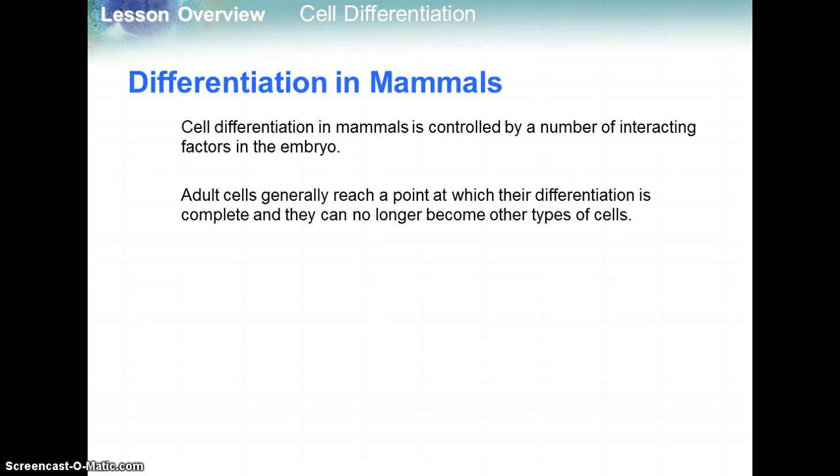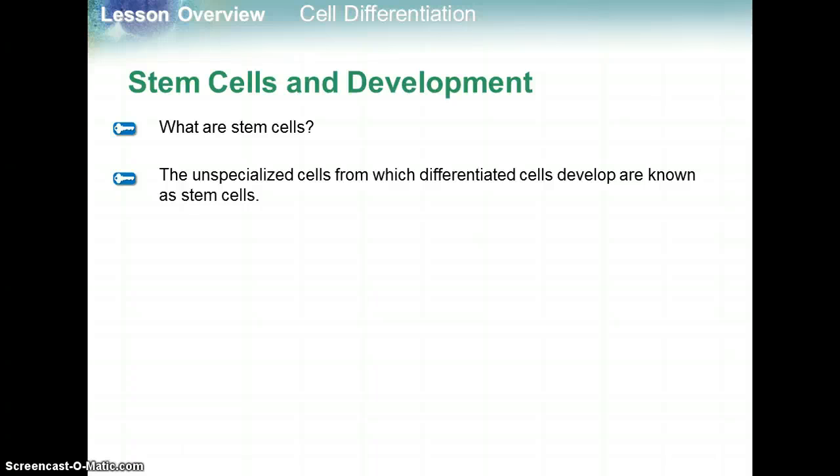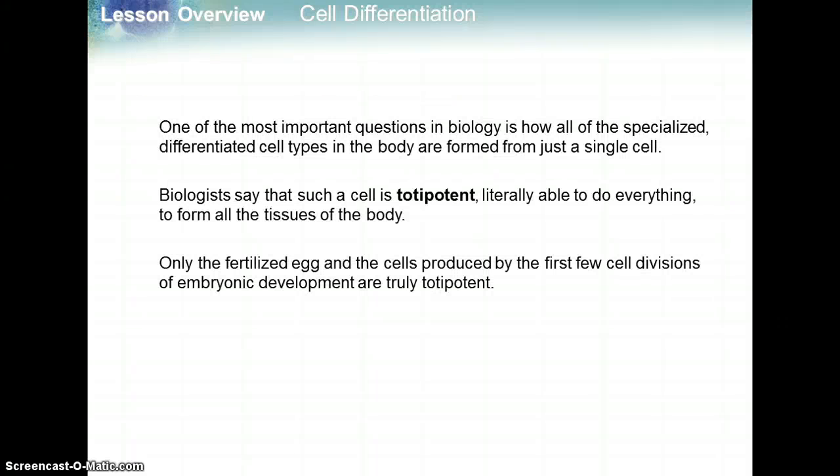When you're looking at differentiation in mammals, cell differentiation is controlled by a number of interacting factors in the embryo. Adult cells generally reach a point at which their differentiation is complete and they can no longer become other types of cells. Specifically looking at stem cells here, stem cells are unspecialized cells, so they haven't been given their instructions yet of what to do, and from them differentiated cells develop. These are known as stem cells.